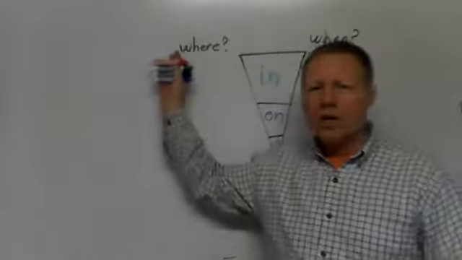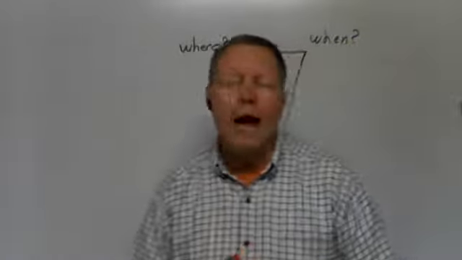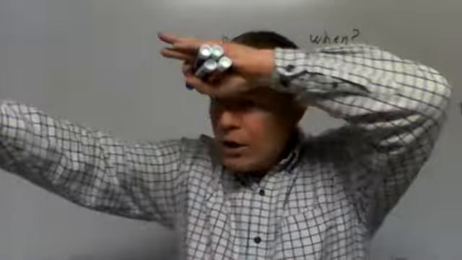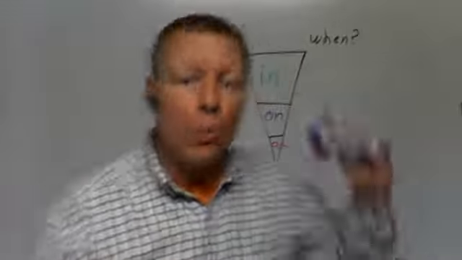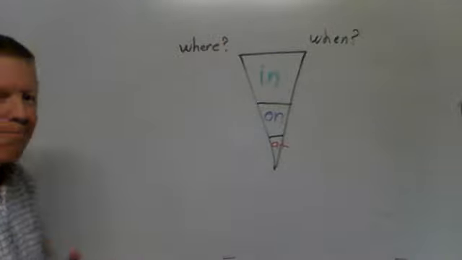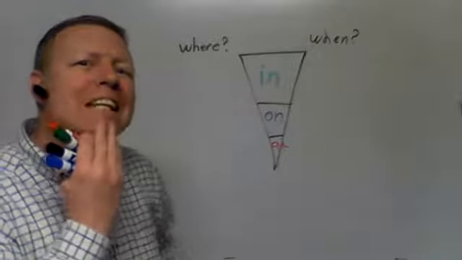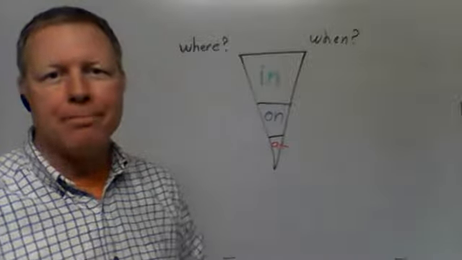So whenever we're talking about here, for the in, on, at triangle, for where, we're actually just going to look at large places. We're not on the ground looking, where did it go? Oh, it's on the table. No. We're talking about large places. So what are the largest places you can think of? Let's look at a map. What's the largest kind of place that's on a map?